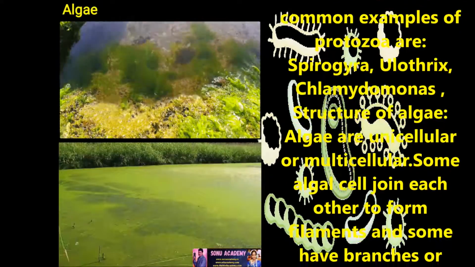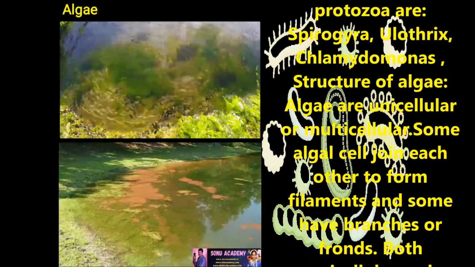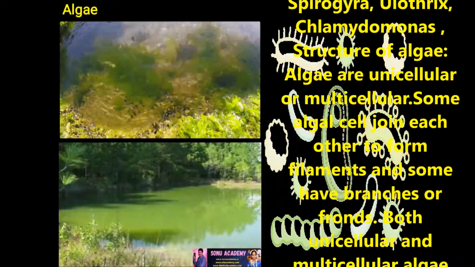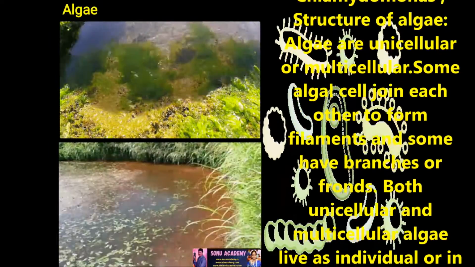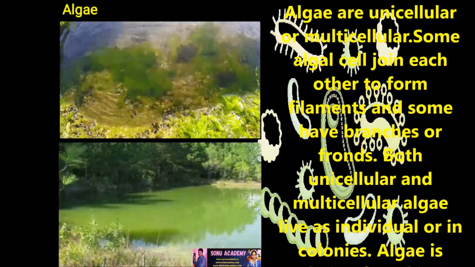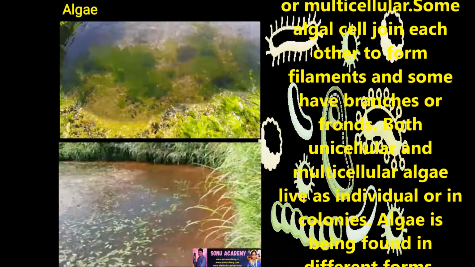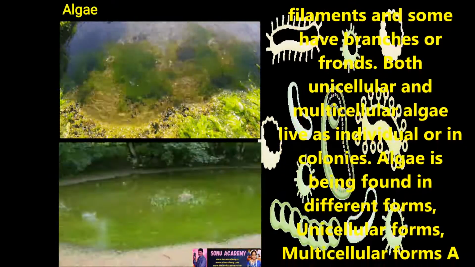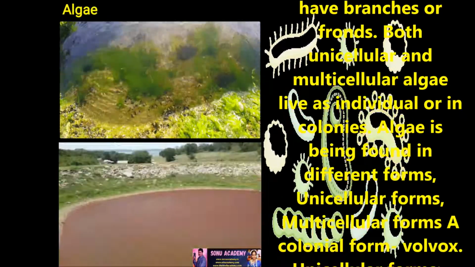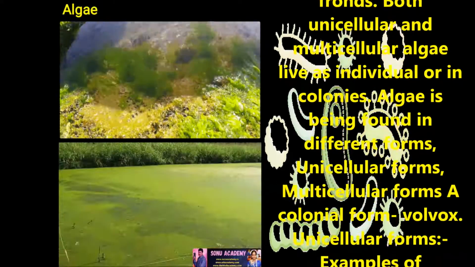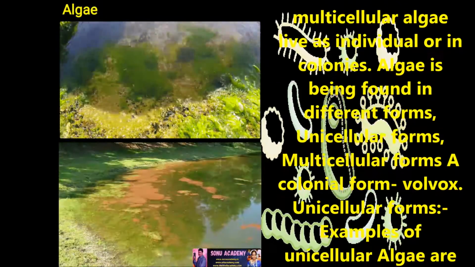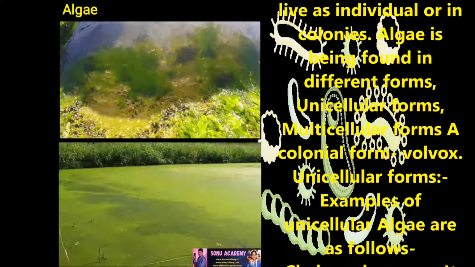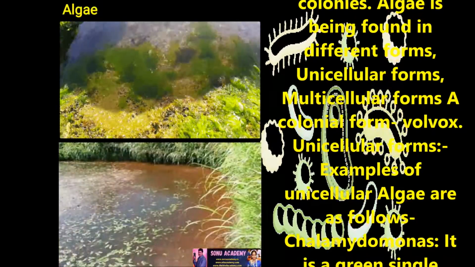Now let us discuss the structure of algae. Algae are unicellular or multicellular organisms. Some algae cells join each other to form filaments and some have branches or fronds. Both unicellular and multicellular algae live as individuals or in colonies. Algae are found in different forms: unicellular forms, multicellular forms or colonial forms like volvox.